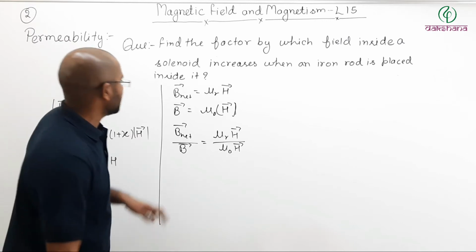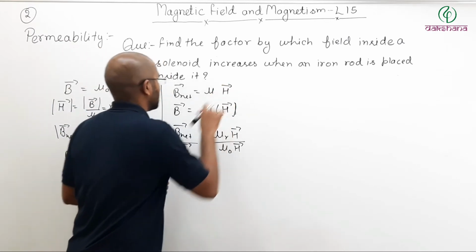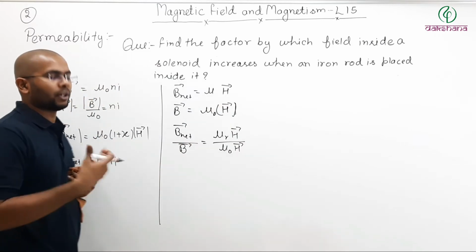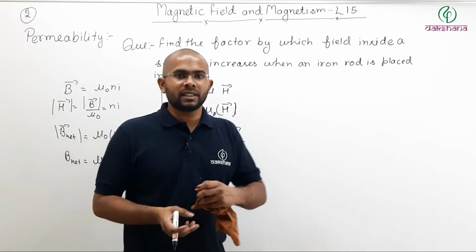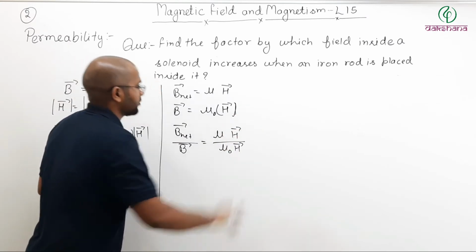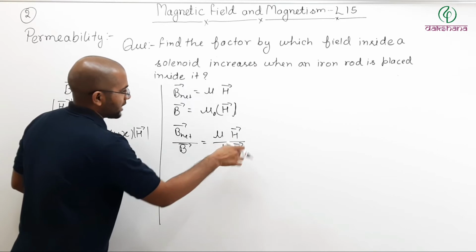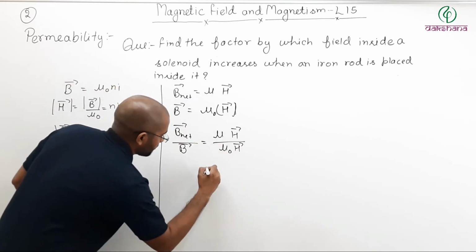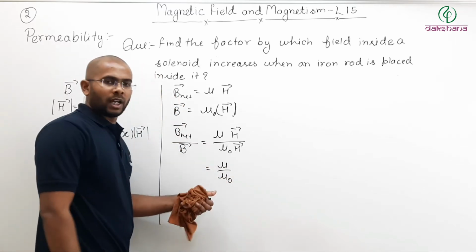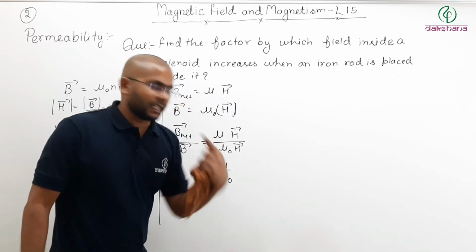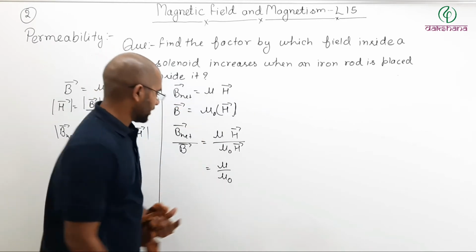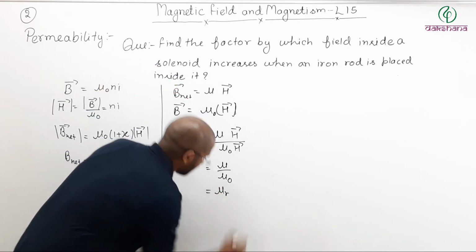Now, see, this is not mu R, sorry about that. This is mu, that is your permeability, not relative permeability. Relative permeability is permeability divided by mu naught. Sorry about that mistake. So here it is permeability. Now this H will cancel out and this will become mu divided by mu naught. And what is mu by mu naught? Permeability of the material, which is mu, divided by permeability of space, that is the relative permeability, mu R, like this.